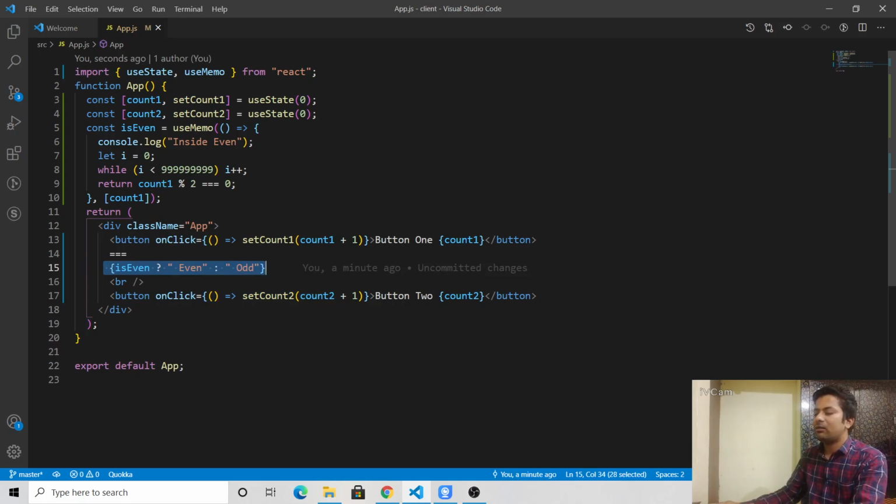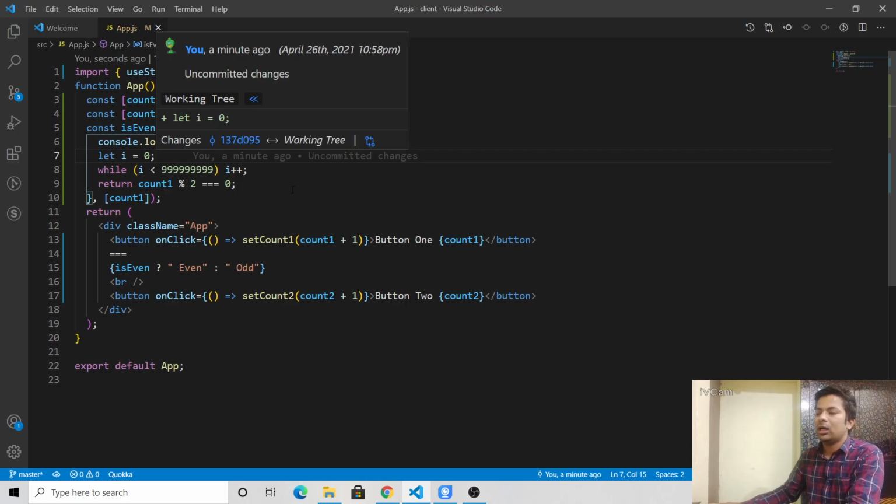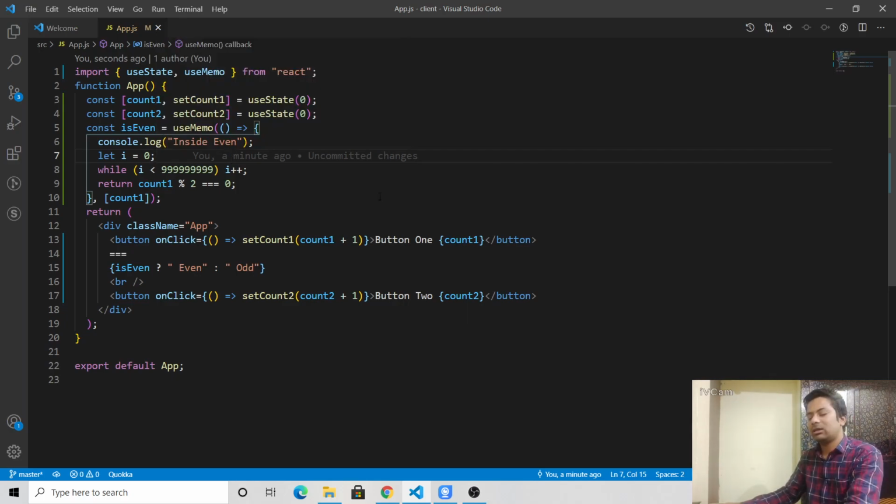So every time we click a button, this function runs again. To stop it from running again, we just use useMemo and made a dependency of count 1. So whenever the value of count 1 changes, only then this will run, and whatever your function is, API calling or calculation, it's done like that. So yes, that was from my side. Thank you guys.